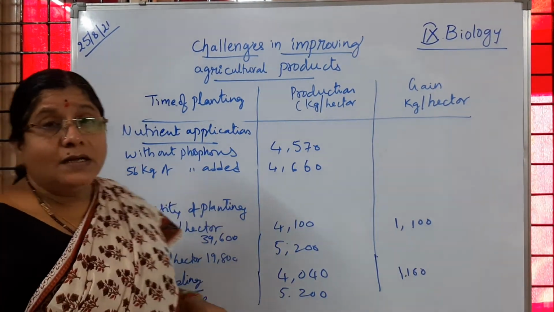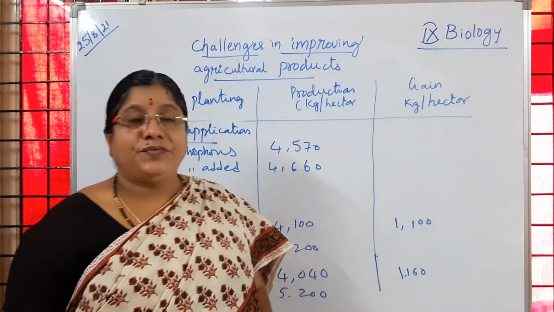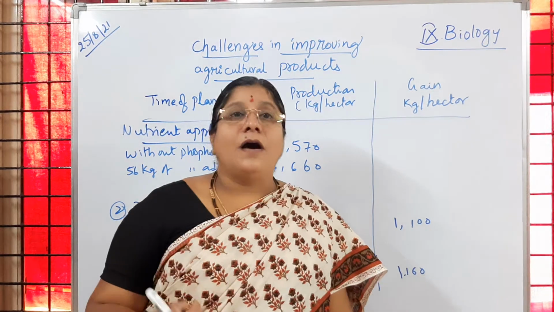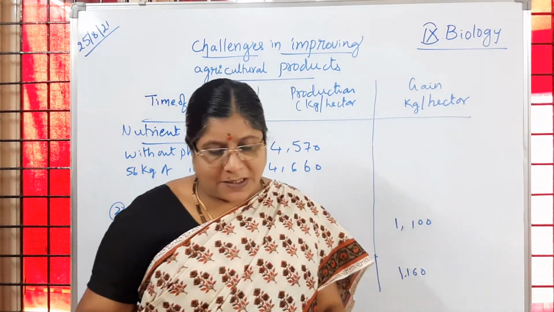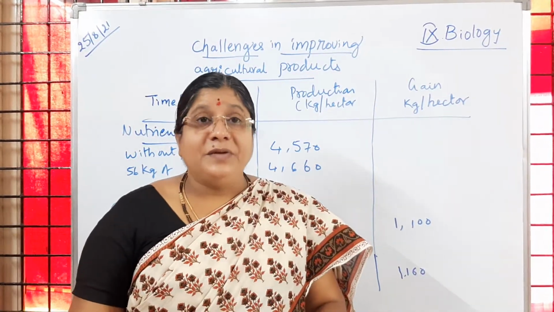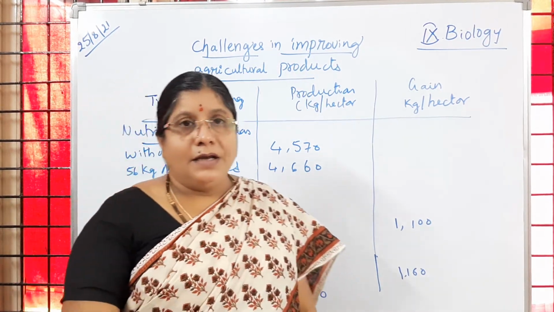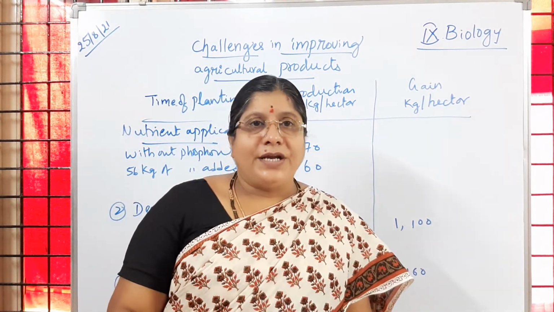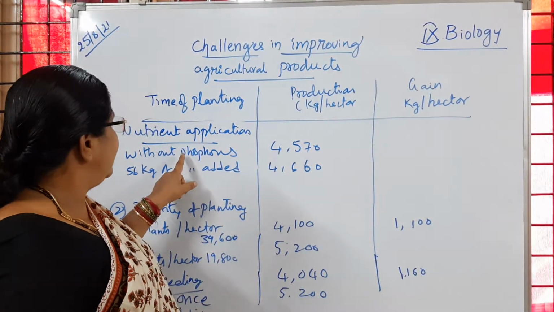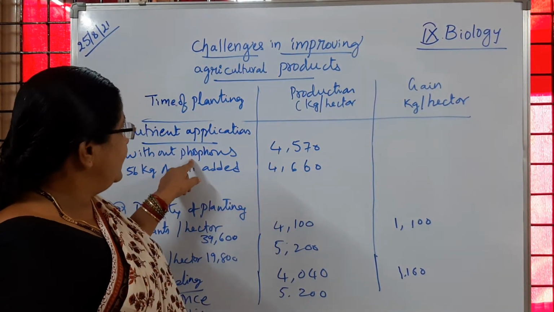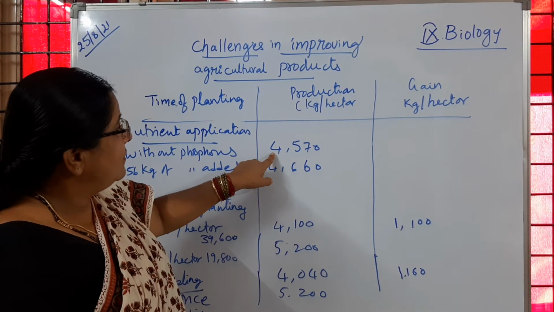You know the important nutrients for the crops: nitrogen, phosphorus, sulfur. They are very much essential and very important for increasing crop production.